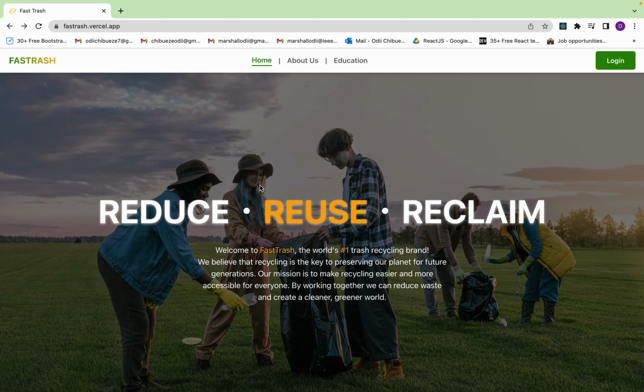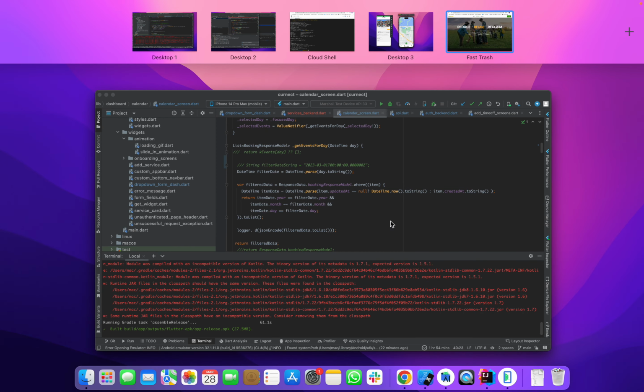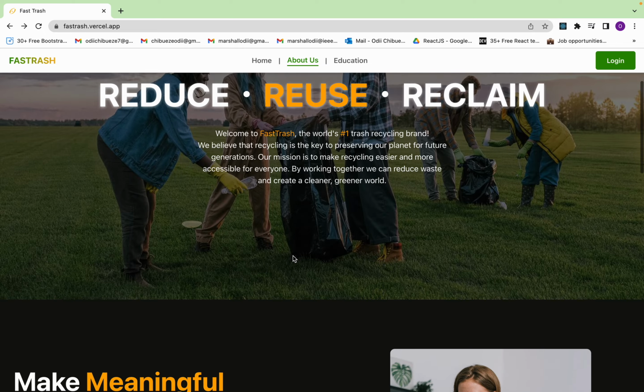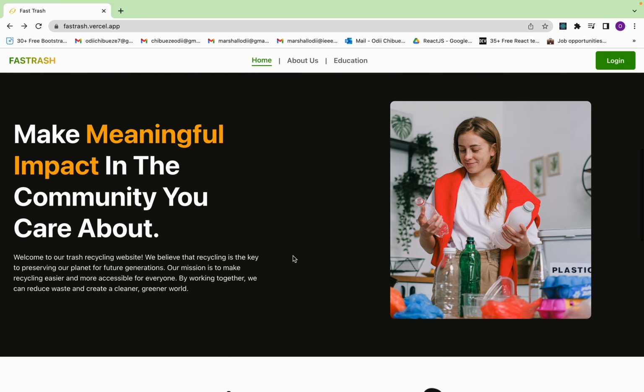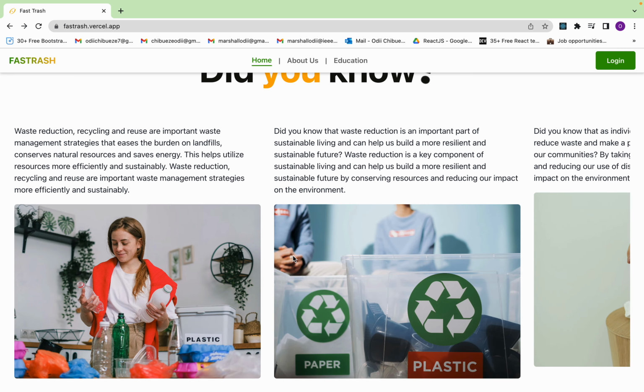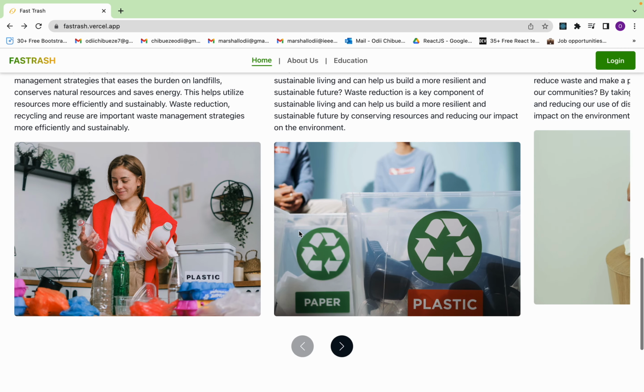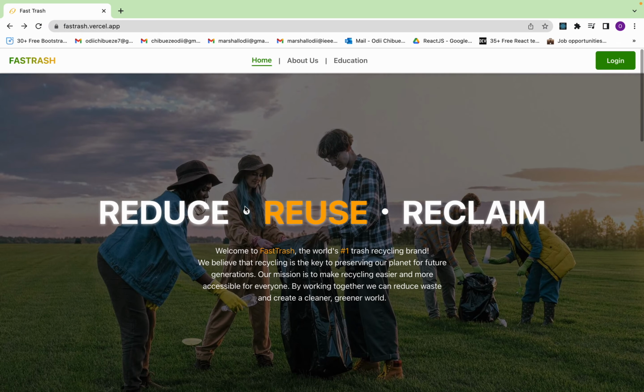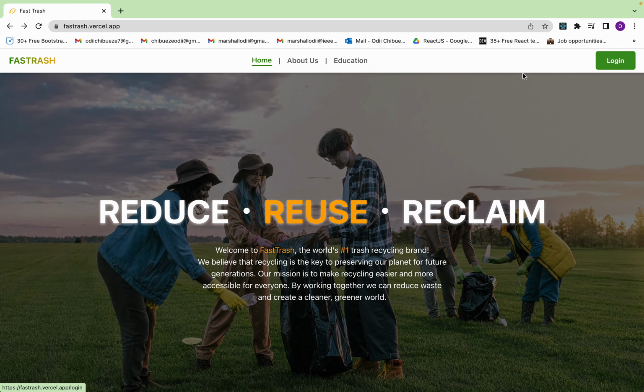So once I go to the organization side, this is the front-facing application for the organization. When I refresh, you see this landing page, and you can actually see some information about us, basically making things benefit the community and all that. And you can see some other stuff here. So you can actually log in. There's no sign up functionality for the front end here, for the web app, because organizations we actually sign up manually on the back end.